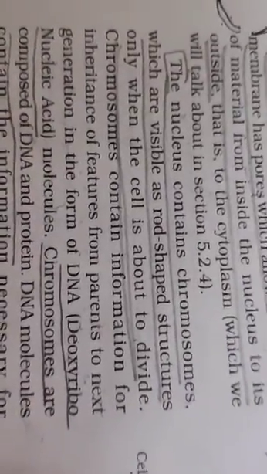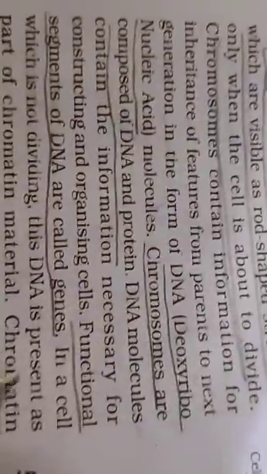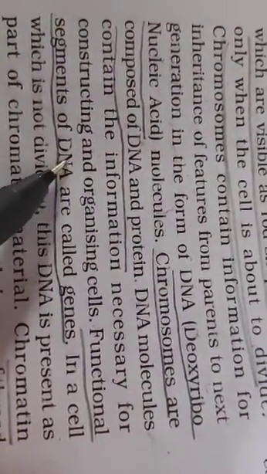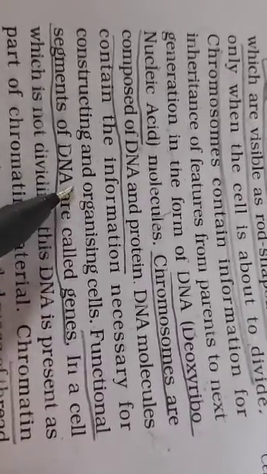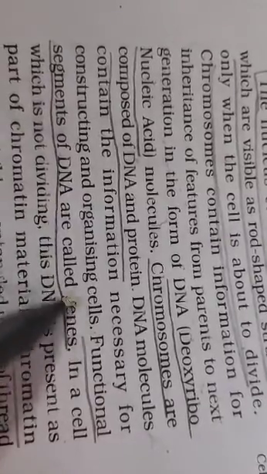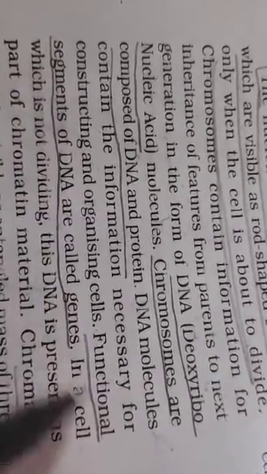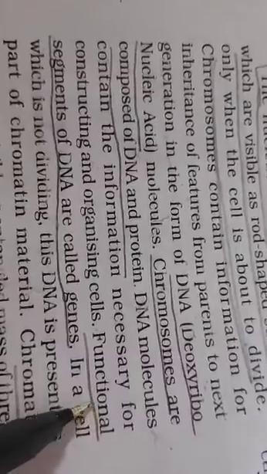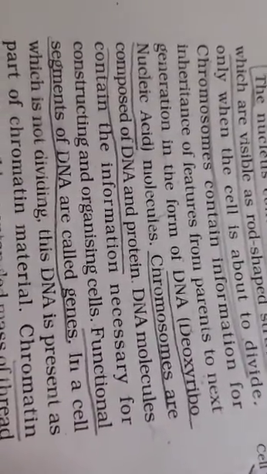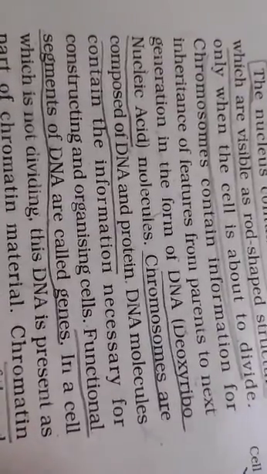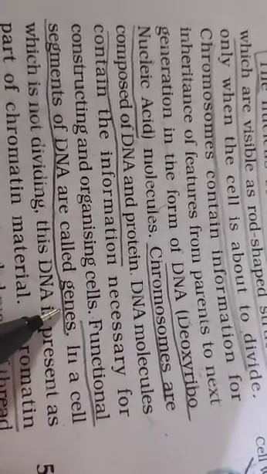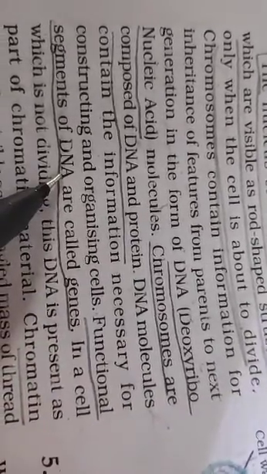It's a very long chain. Now out of that long chain, small segments are there. In other words, the chromosomes are made up of small segments of DNA. So each segment of DNA is called the gene, which means it's a functional unit. Functional unit means what? Let me tell you, for example, the color of your hair is controlled by one gene. One gene means a part of the DNA.